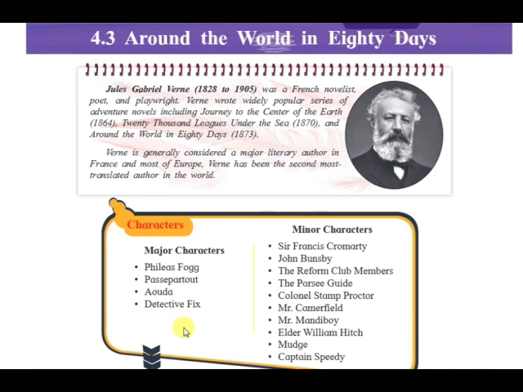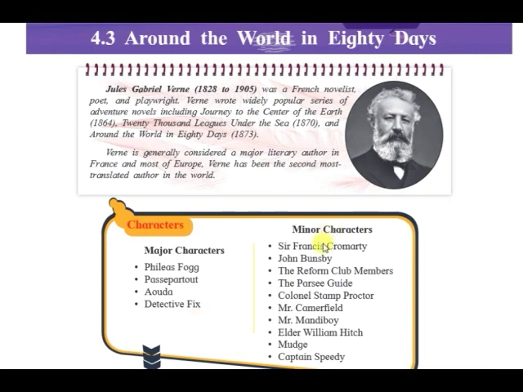So he joins his company, and many a times Passepartout recognizes him and his plans, but Passepartout is unable to save Phileas Fogg. In the climax of the novel, Phileas Fogg is arrested by Detective Fix and later he is left by him, when Detective Fix learns that the real robber has already been captured by the police. Now, moving on to the theme of the novel, there are few minor characters.